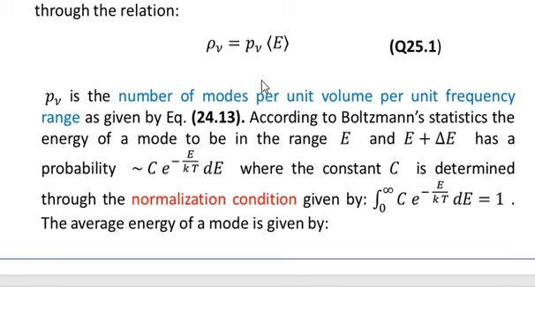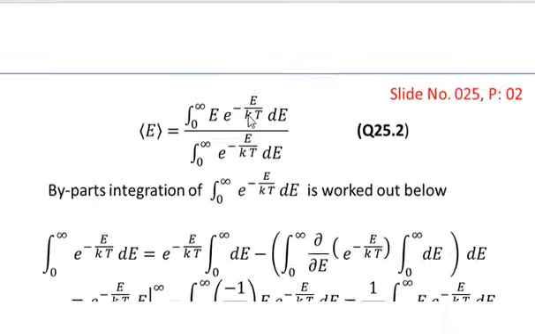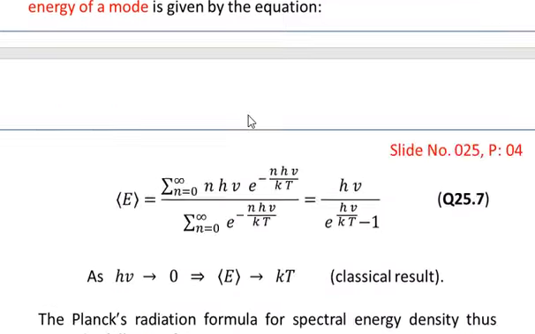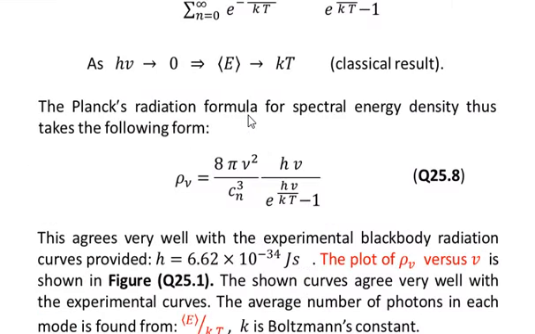Substituting these two values, we get the final result using Planck's hypothesis: rho nu is equal to 8 pi nu squared over c cubed multiplied by h nu over e to the power h nu over kT minus 1, as given in equation number 8.